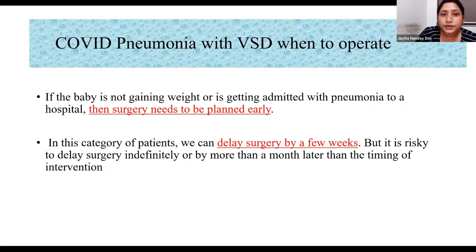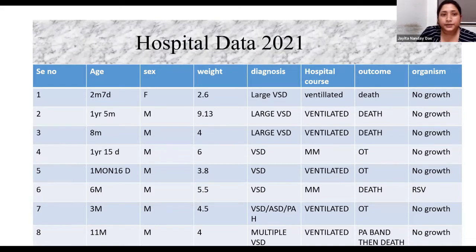If we come to COVID pneumonia, there are no specific guidelines, but our institutional protocol is that surgery needs to be planned early. In these patients, if possible, we can delay by a few weeks, but it is very risky to delay by more than a month. Now, I would like to share our hospital data.